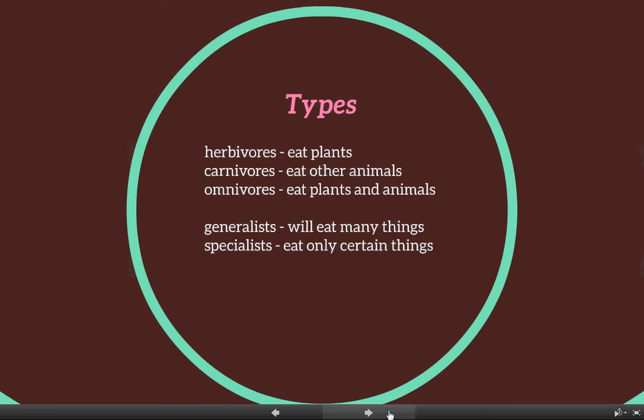Carnivores eat other animals. Anything that hunts any of those things that are herbivores, or any other thing that is another animal it eats, is a carnivore. Now, omnivores can subsist on plants and animals. They get their nutrition from both.